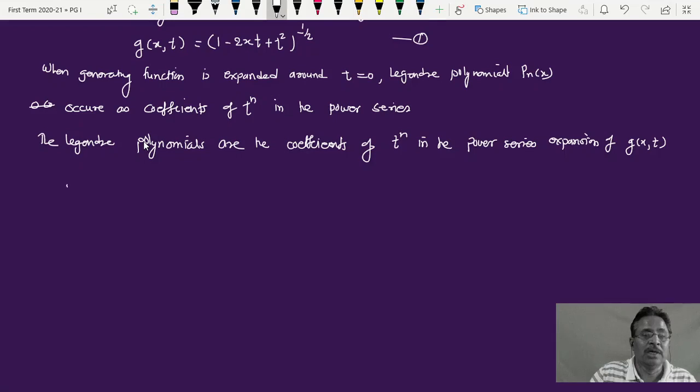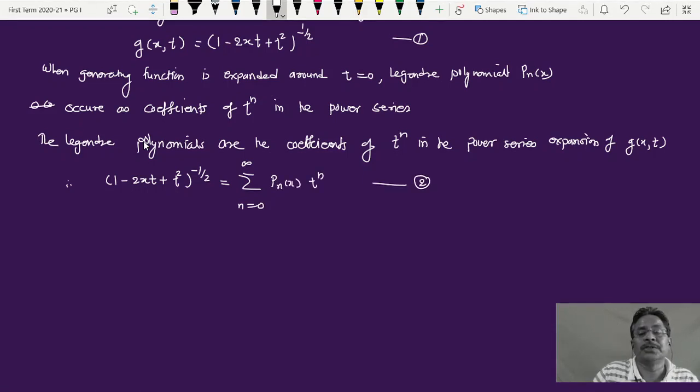So that's what is mathematically mentioned by this: 1 minus twice xt plus t square raised to minus half. If it is expanded, we get the power series from n equal to 0 to infinity, Pn of x multiplied by t raised to n. Call this equation 2.